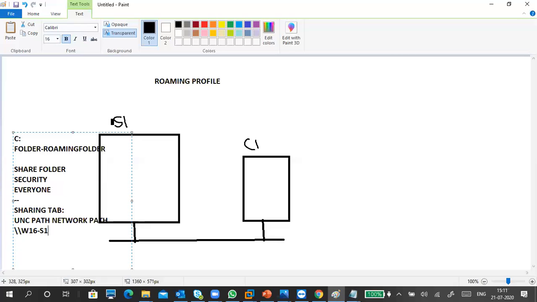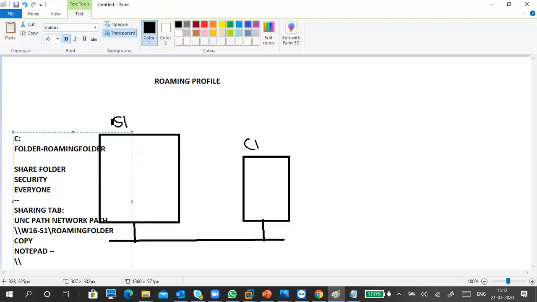In the network path, you can see W16-S1, because that's my computer name, slash roaming folder. So you have to copy this link. Then in Notepad, you paste it into the Notepad.